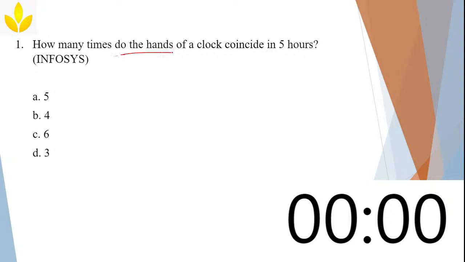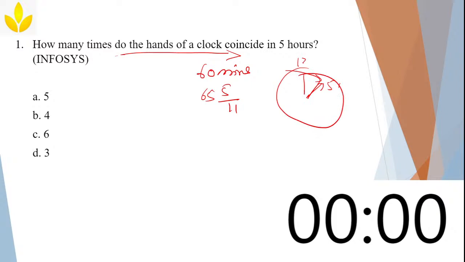Okay, so how many times do the hands of a clock coincide in 5 hours is the question. Now see here, just now I told you, instead of coinciding at 60 minutes, they are coinciding at 65 5/11 minutes. That means after 1 o'clock, somewhere here they will coincide. If this is a clock, this is 12 and this is 1. After completing 12 hours, here they will coincide for the first time. Again, after 12 hours I am saying.